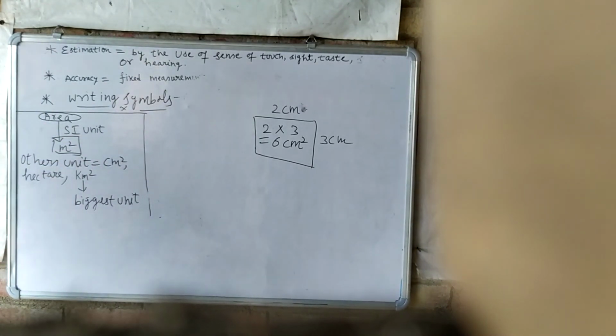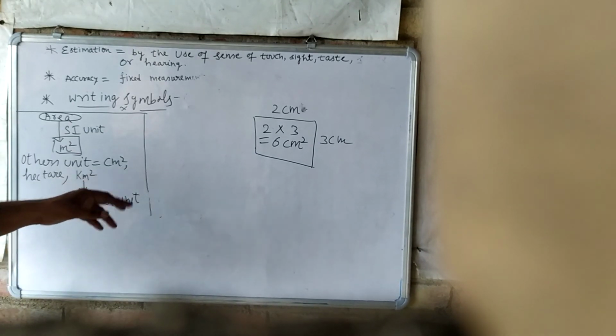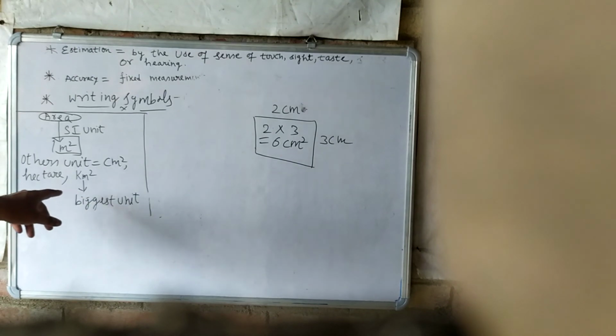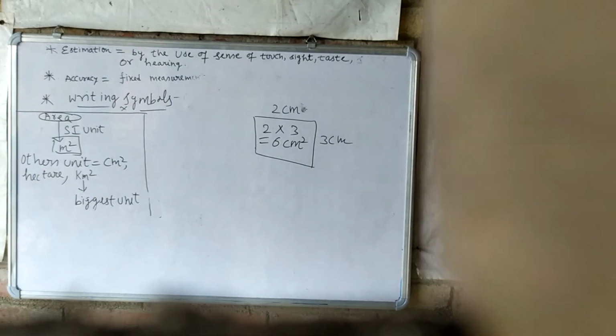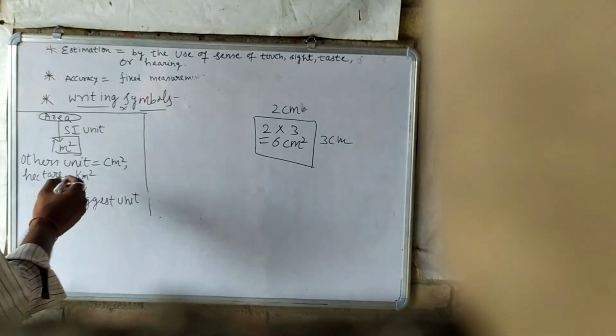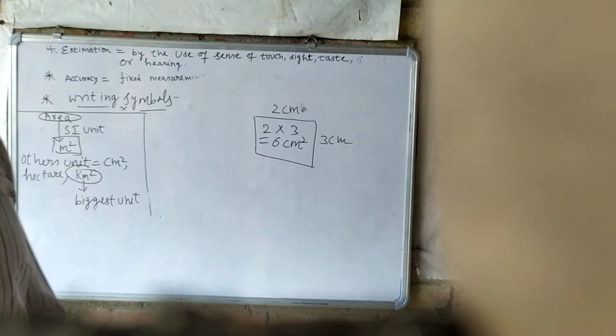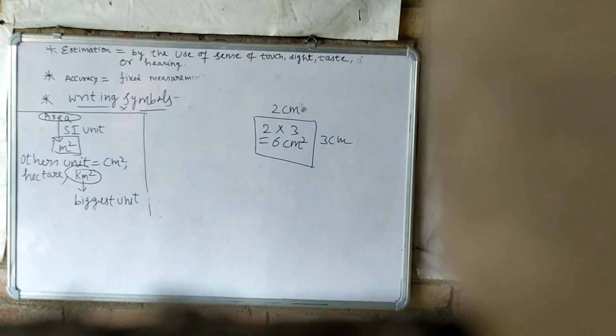Some other units also are there. Centimeter square, then we have hectares, then kilometer square. Understand? Like this we have. So centimeter square is the smaller unit, then hectare and kilometer square are the bigger units. But the biggest unit is always the kilometer square. Understand? This is the biggest unit to measure any space.